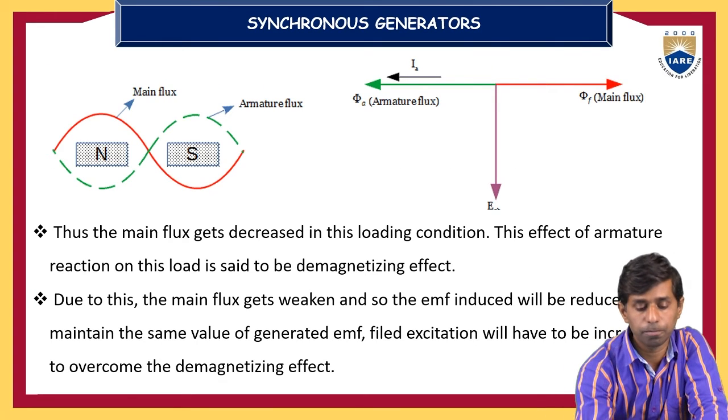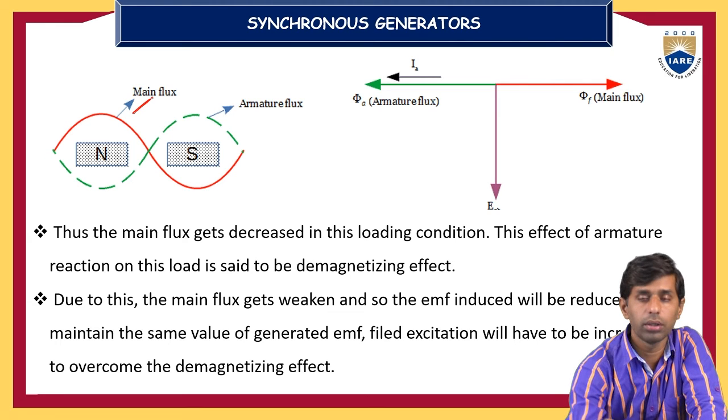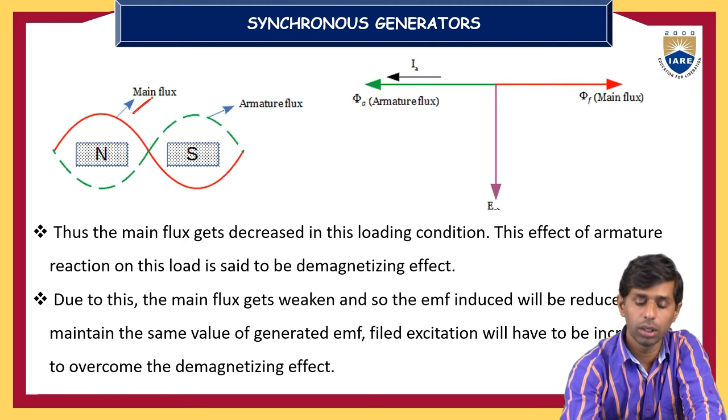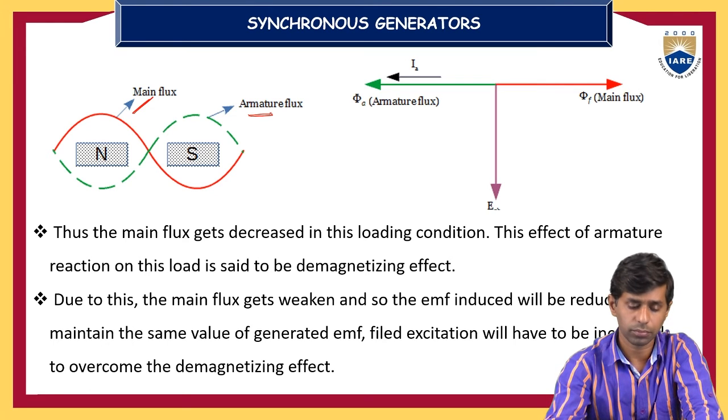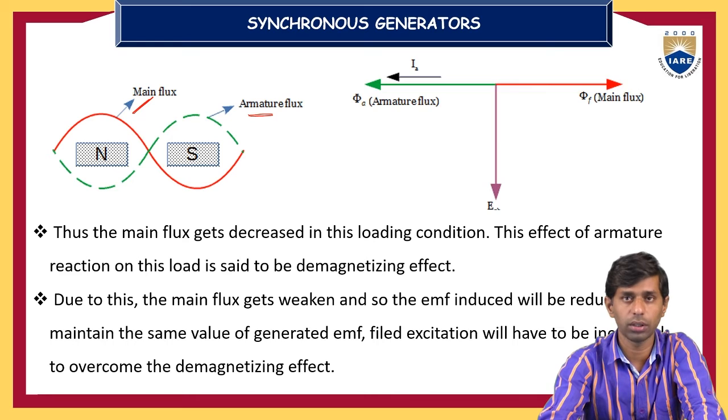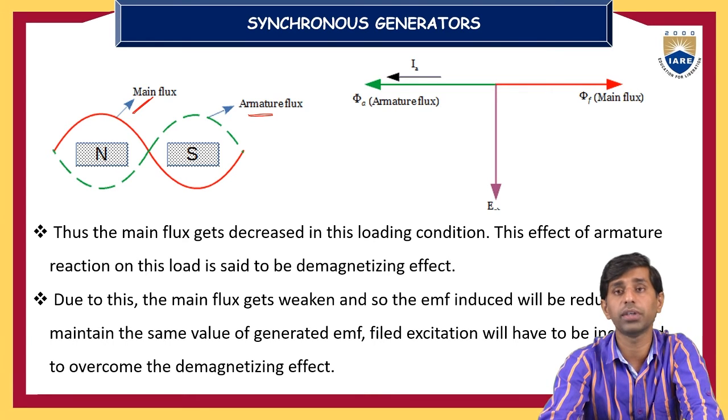You can see here the red colored waveform represents the main flux, and this dotted line represents the armature flux. Both are phase shifted, in opposite phases.